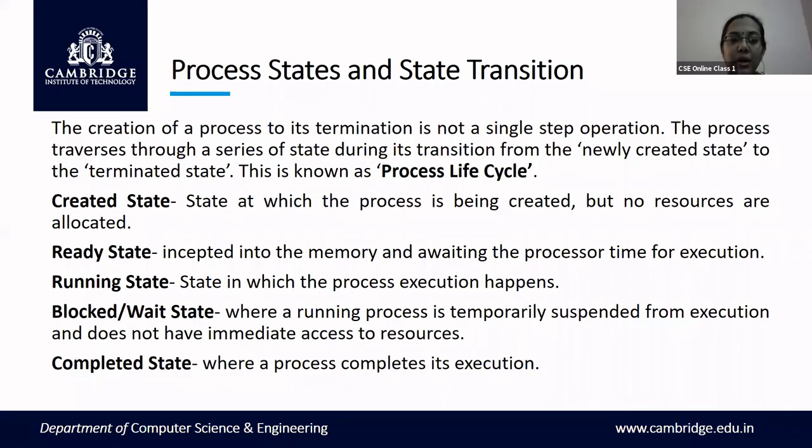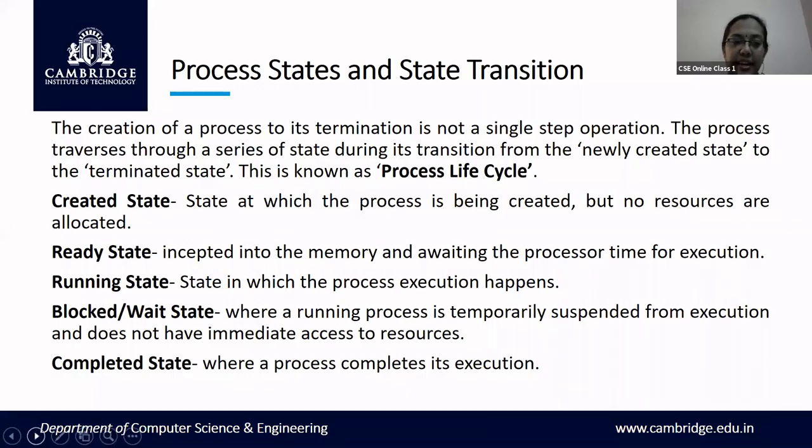Once the waiting process gets its resources, it will come back to the running state and complete its execution. Then it goes to another state called the completed state, and it terminates its existence. So these are the 5 different states that a process goes through in its life cycle, and these states are general, in context of the operating system.